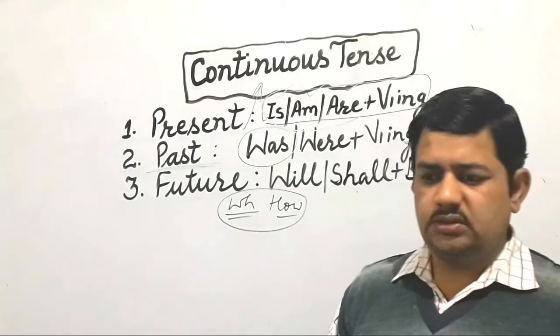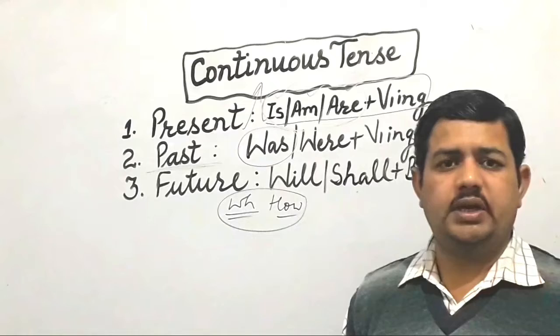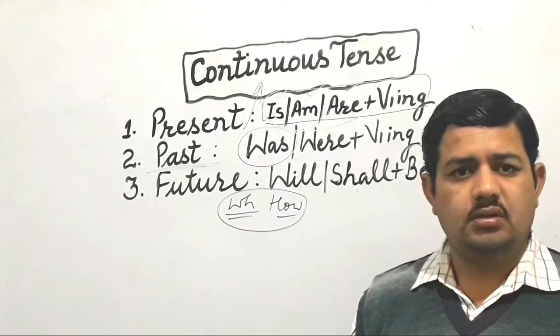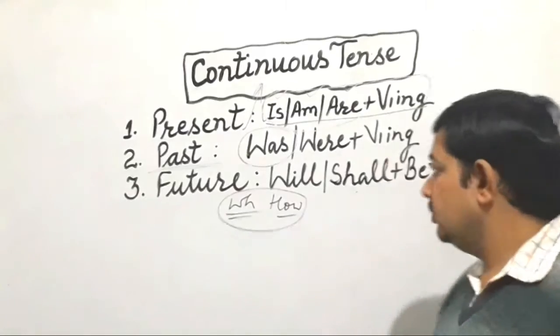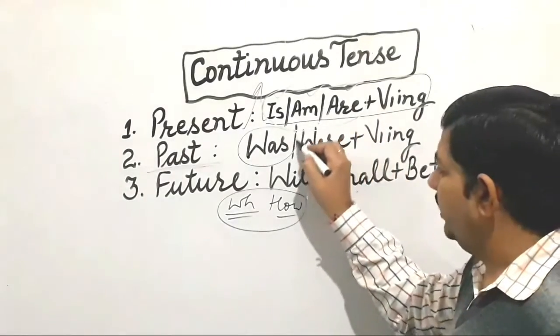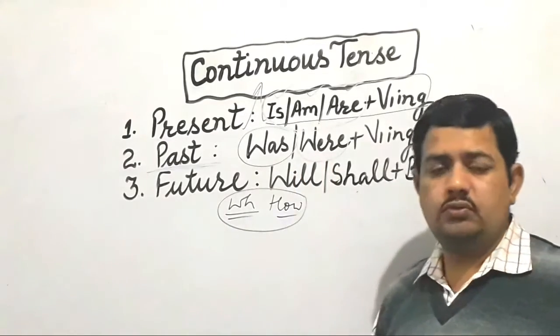You see the word you, the pronoun you. When we use you as subject, it is considered singular as well as plural. So there we use were. Clear? With plural we use were, and with singular we use was.